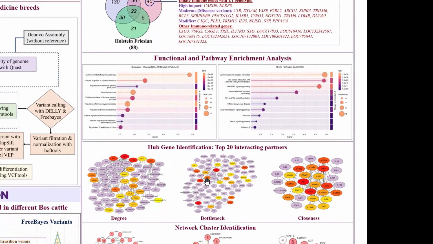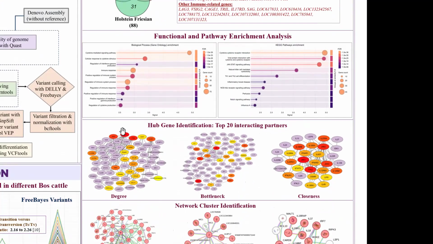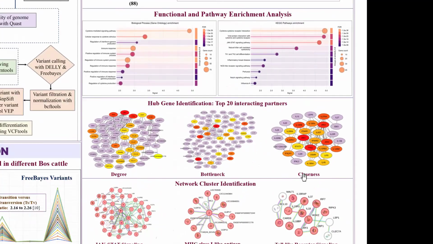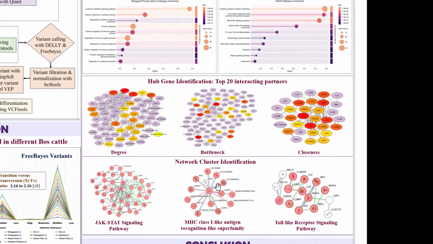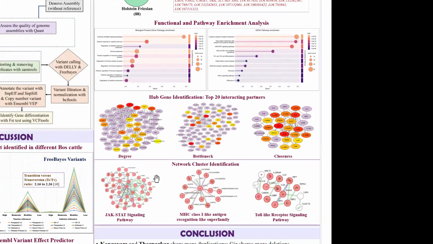In all these three categories, JAK and TYK genes have a higher number of interactions, which represents degree, a higher number of shortest paths to other nodes, acting as a bridge, which represents bottleneck, and more closeness to other nodes. In addition to that, I also found the top three clusters in the network. The top cluster represents the JAK-STAT signaling.